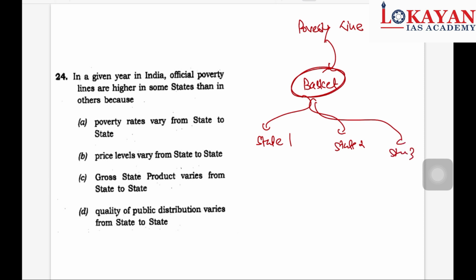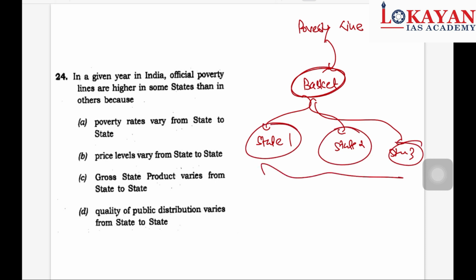Based upon this price, the poverty line will be decided. But why will this poverty line differ? Because the value of goods and services differs from state to state.